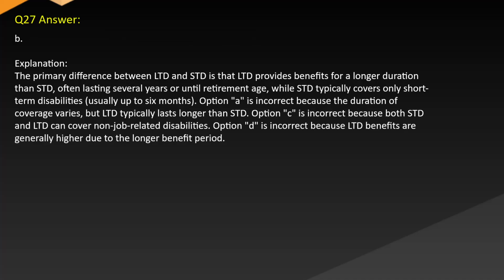Answer B. Explanation. The primary difference between LTD and STD is that LTD provides benefits for a longer duration than STD, often lasting several years or until retirement age, while STD typically covers only short-term disabilities, usually up to 6 months. Option A is incorrect because the duration of coverage varies, but LTD typically lasts longer than STD. Option C is incorrect because both STD and LTD can cover non-job related disabilities. Option D is incorrect because LTD benefits are generally higher due to the longer benefit period.